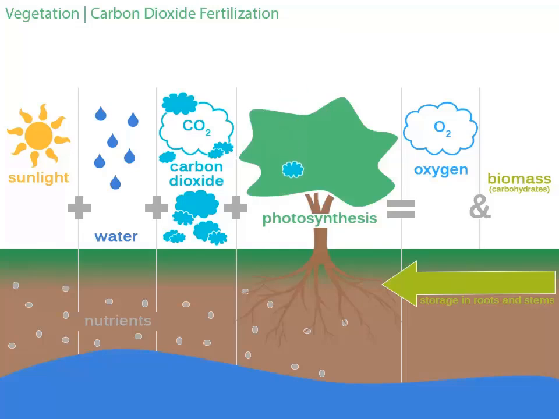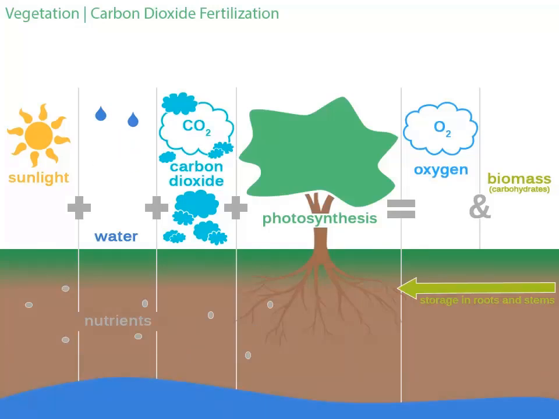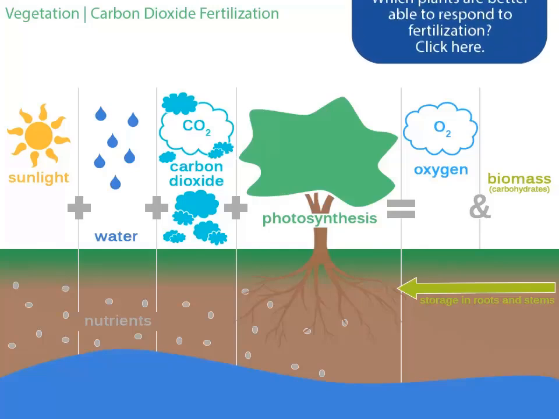In many plants, carbon dioxide fertilization may be only temporary, elevating photosynthesis for a short time until the extra carbon dioxide no longer produces more biomass. Increased photosynthesis is also dependent on nutrient and water availability, so carbon dioxide fertilization will not be as effective in areas without an adequate supply of these resources. Sites with suitable resources are better able to support carbon dioxide fertilization, and certain plants are better able to respond to carbon dioxide fertilization regardless of site. This all means that carbon dioxide fertilization will be beneficial for some, but not all plants and forests.